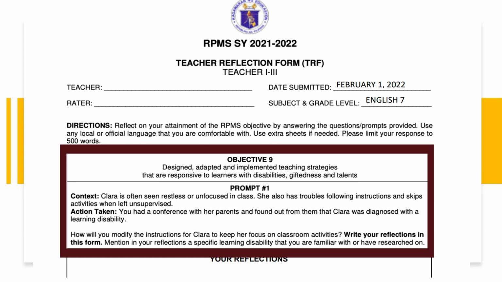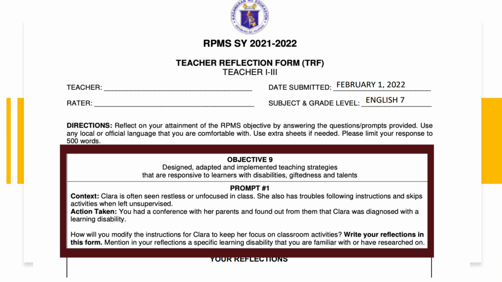You had a conference with her parents and found out from them that Clara was diagnosed with a learning disability. How will you modify the instructions for Clara to keep her focus on classroom activities? Write your reflections in this form. Mention in your reflections a specific learning disability that you are familiar with or have researched.